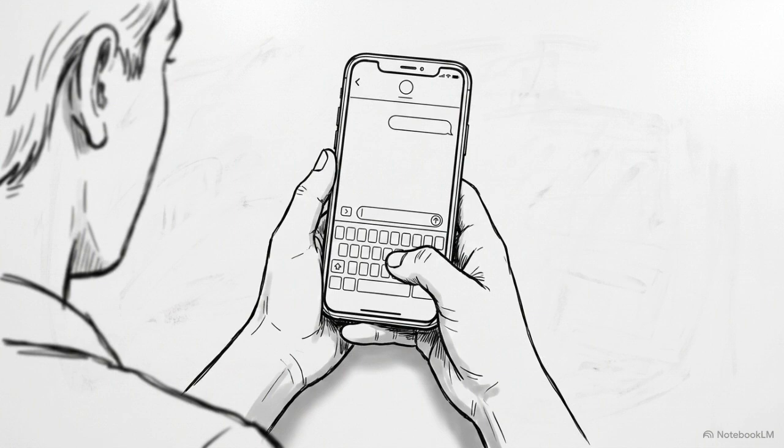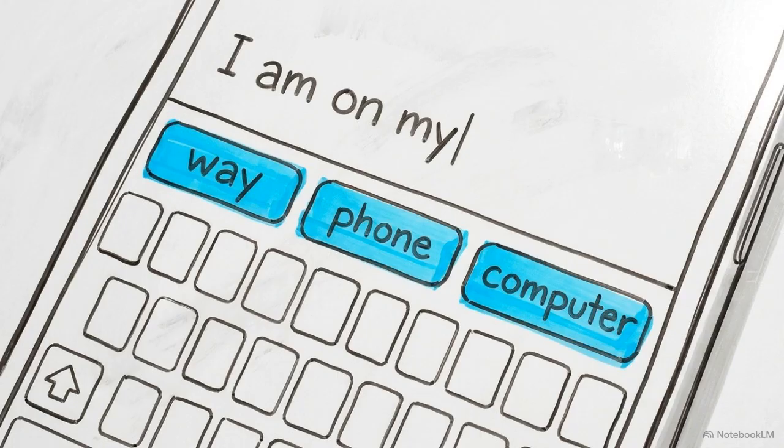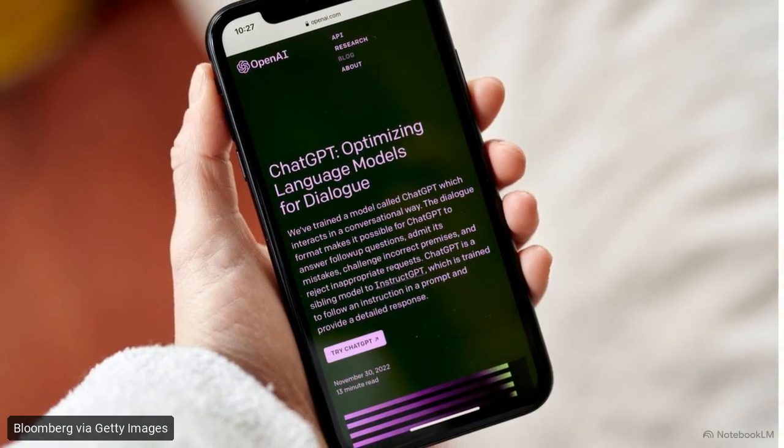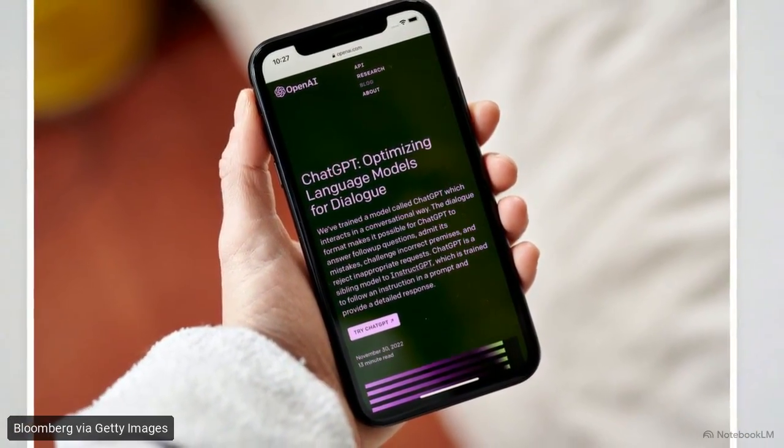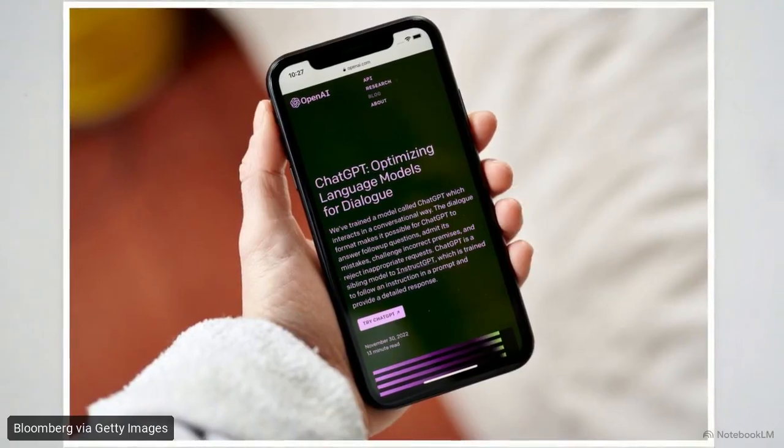Think about the last time you typed a text message on your phone, and that little bar above the keyboard suggested the exact word you were about to use. AI models like ChatGPT work on that exact same principle. They play a mathematical game of guessing the very next word.